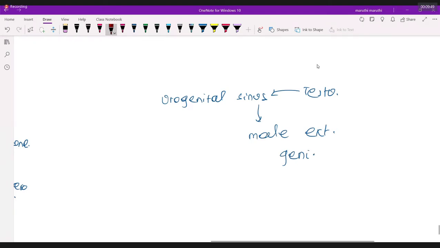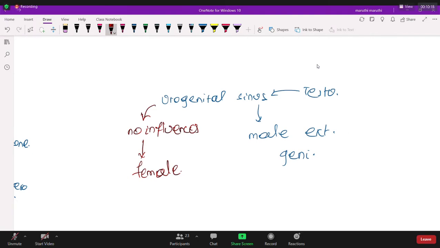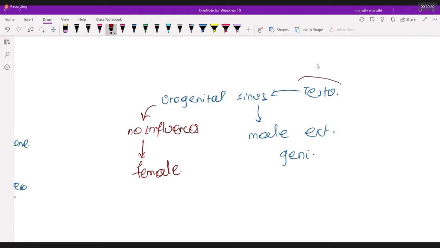If there is no influence of hormones, meaning no influence of testosterone, then directly the person is going to have female external genitalia. So the urogenital sinus is targeted to develop into female or male, without any hormones in the picture? Female. But if the urogenital sinus has the effect of testosterone, then it is going to form male.